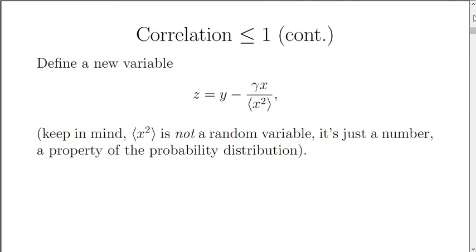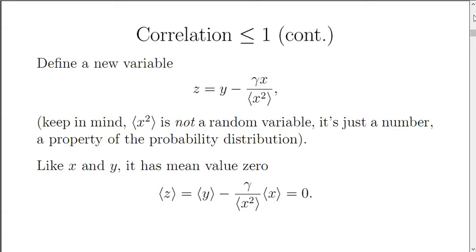Now I want to define a new variable. I'll call it z. It will be equal to y minus gamma times x divided by the expected value of x squared. Now do keep in mind that y is a random variable, x is a random variable, so z is a random variable, but the expected value of x squared is not a random variable. It's just a number. It's a property of the probability distribution.